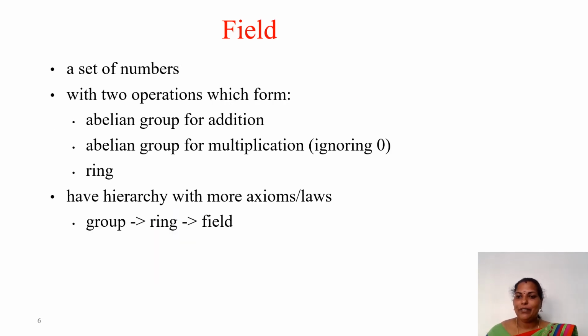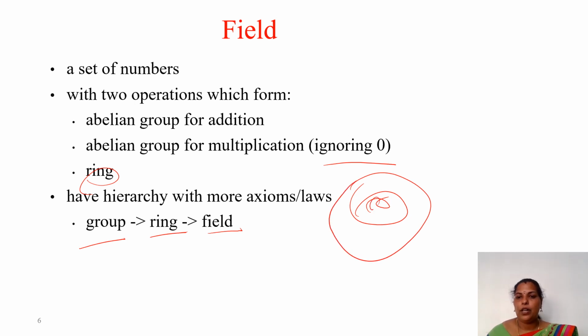Next is about field. A field is also a set of numbers. Here also we have two operations. One is an abelian group for addition. Next is an abelian group for multiplication, where we ignore the zero. Then we have to follow whatever we follow for the ring. So we can have a hierarchy with more axioms or laws, that is group, then ring, then field. So group is inside ring, and ring is inside field. This way we have the relationship.